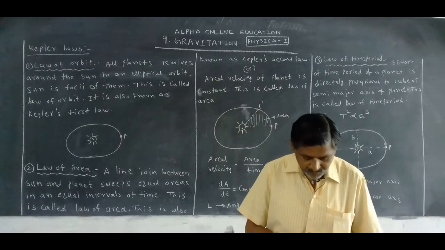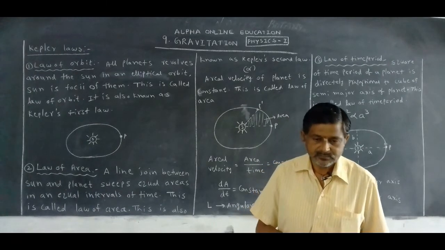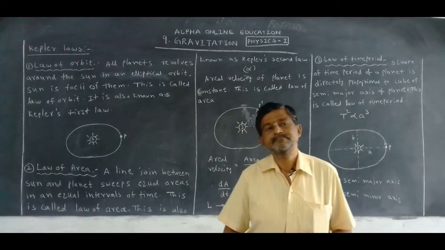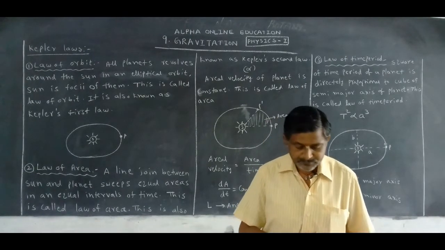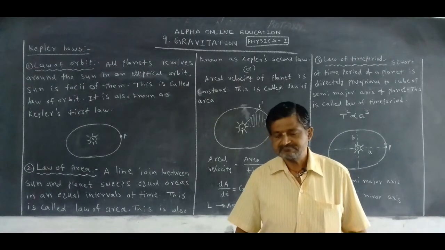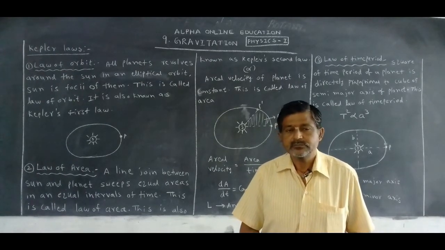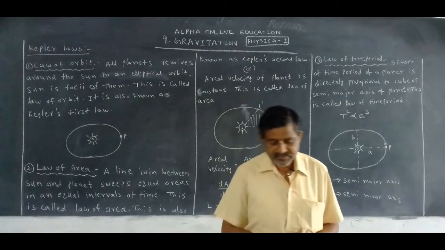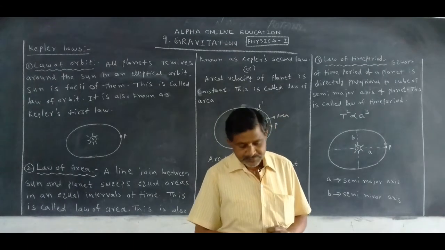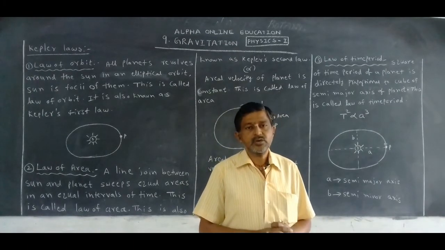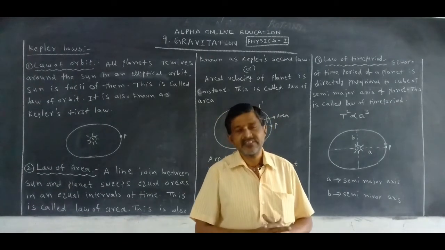Now, how the planets move and how the sun glows. About these, a number of theories are there. The first theory was explained by Copernicus. It is called the heliocentric theory, which we studied at school level.